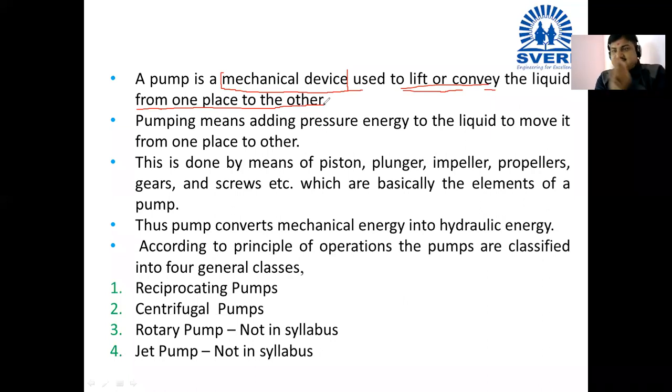The liquid is actually a fluid, because sometimes some material like semi-solid or gel-like material can also be transferred with the help of the pump. But here we are just going to discuss liquids. Liquid means any kind of liquid.